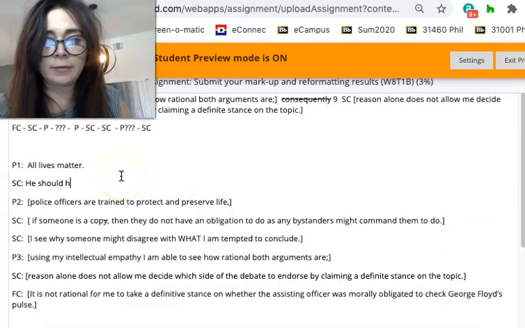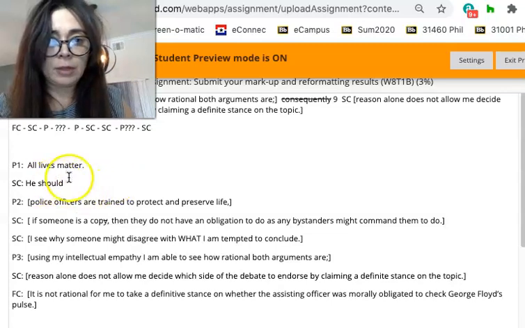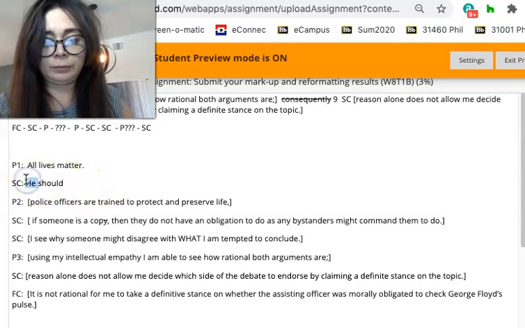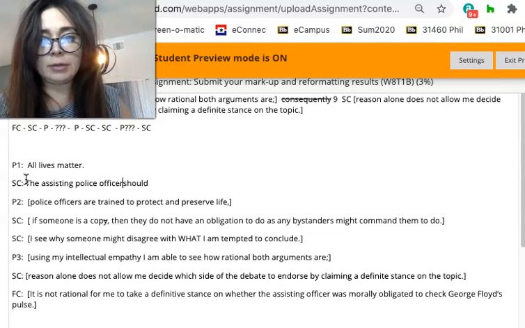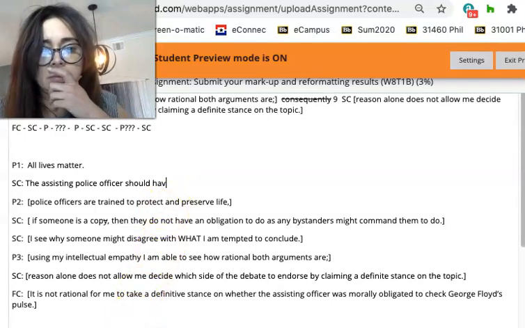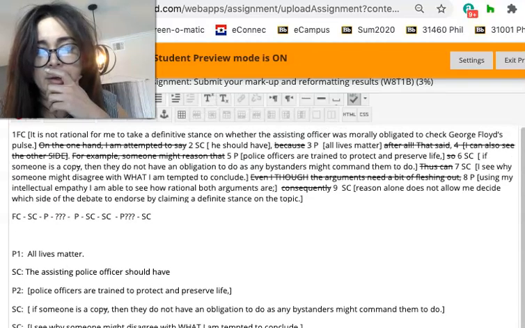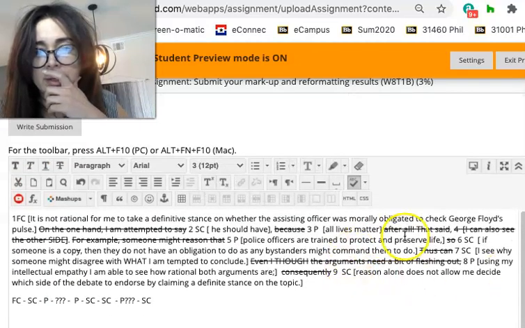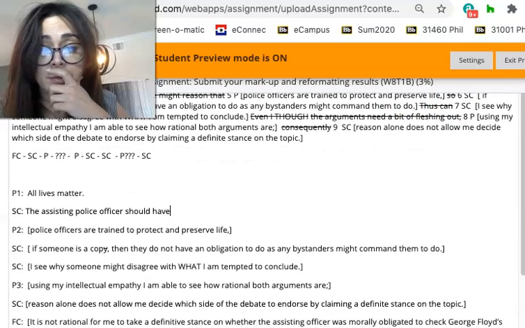He should have. So who? The assisting police officer should have. Wait a minute. Isn't should have just another way of saying morally obligated? Yes, so I need to use uniform language there too.